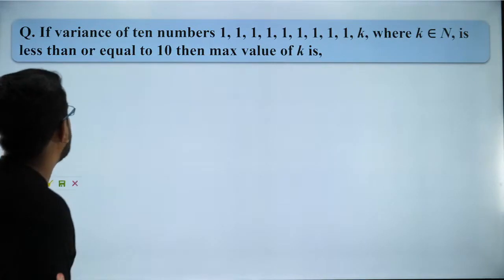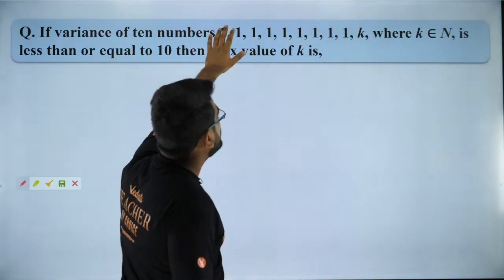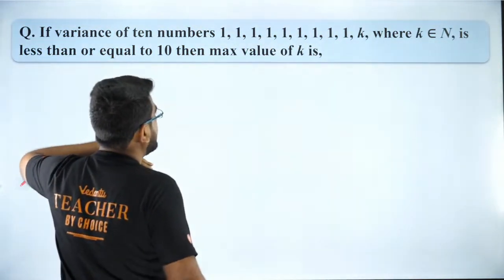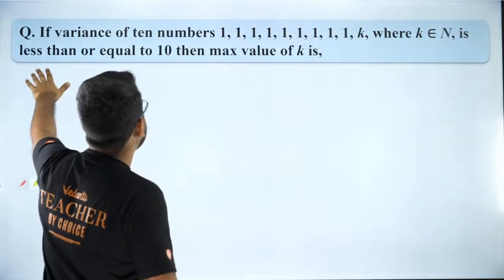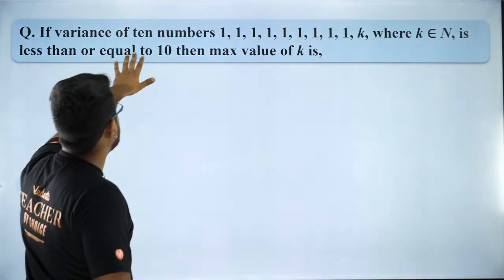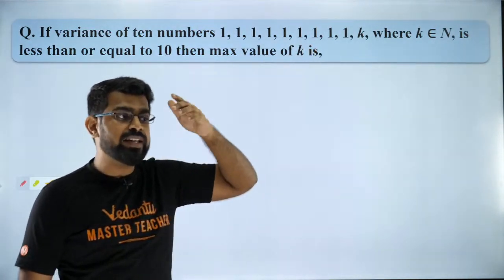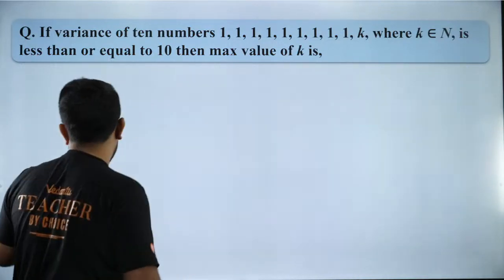So what do we have here? We have the variance of 10 natural numbers which are 1, 1, 1, 1, 1 and so on till 1, and then the last number is k. It is given that the variance is less than or equal to 10. Then what is the maximum value of k? It's a very, very good question, so let us try to solve it.